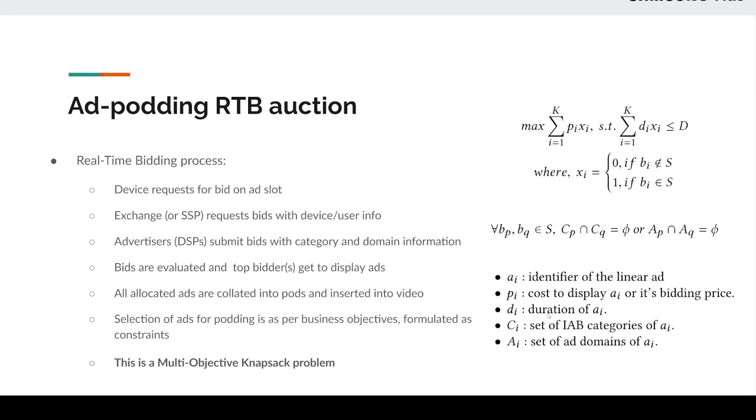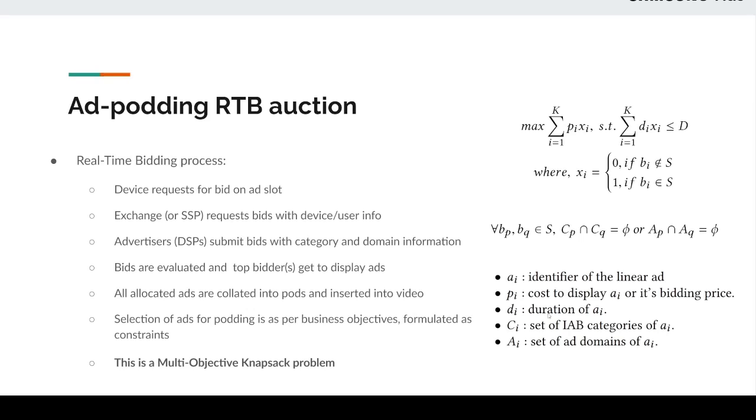At the stage of ad selection, we are performing what we call an ad pod auction. Here, allocation of the ads also takes into account consumer engagement. For example, if there are K ads which are going to be a part of the pod, they must maximize revenue while ensuring that there are no conflicts between the constituent ads with respect to engagement. This is ensured by applying constraints on ad selection such that they do not share the same IAB category or the same ad domain.